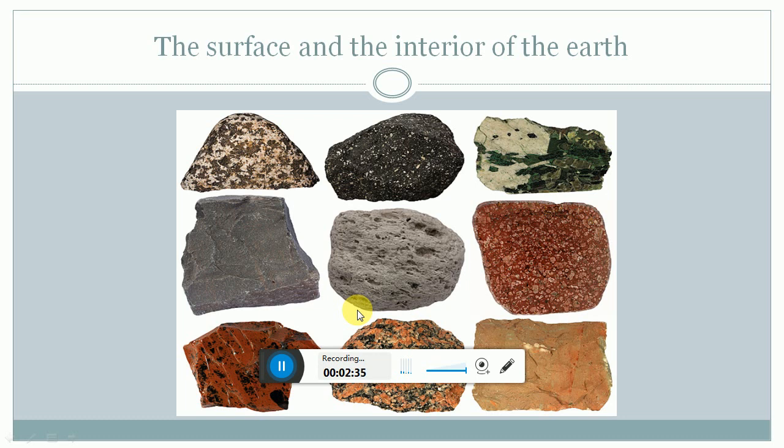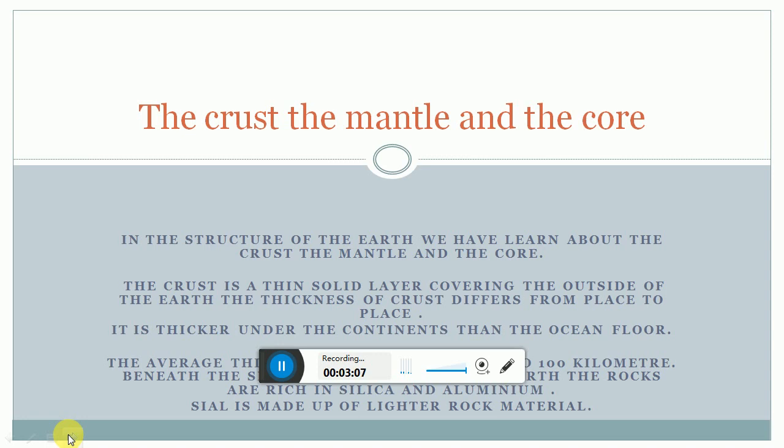First of all, let's recapitulate the three layers of the earth's interior that we learned before. Those were the crust, the mantle and the core. Okay children, in the structure of the earth we have learned about the crust, the mantle and the core.